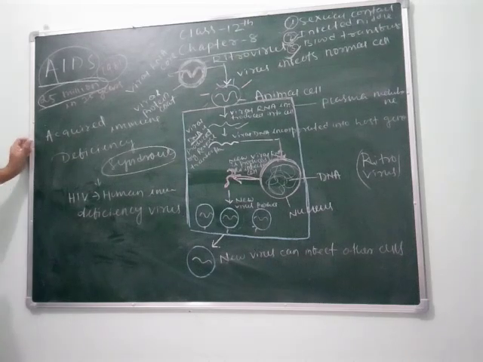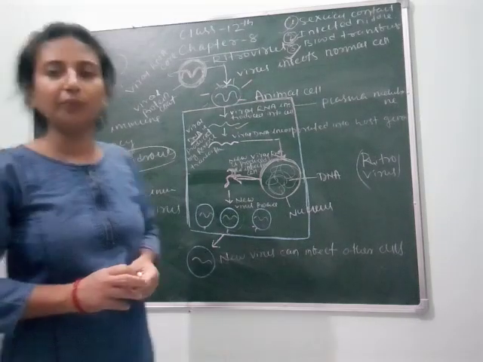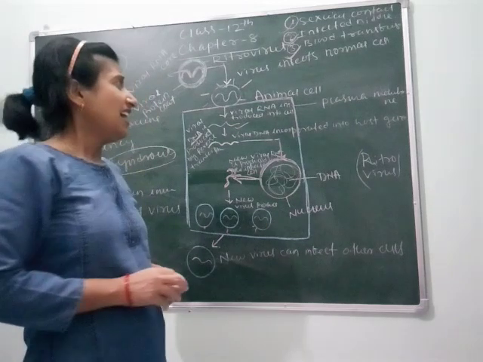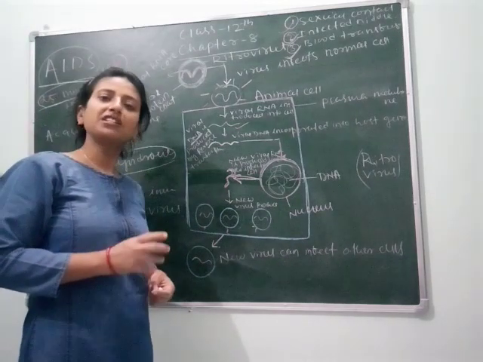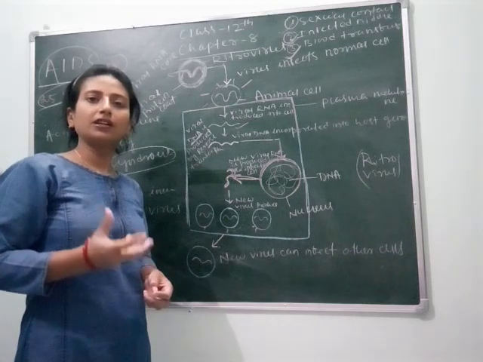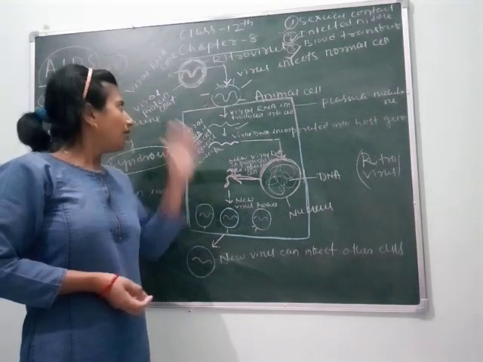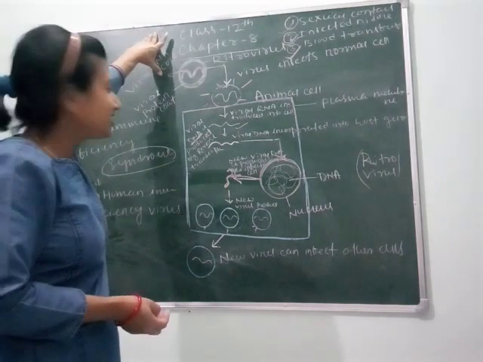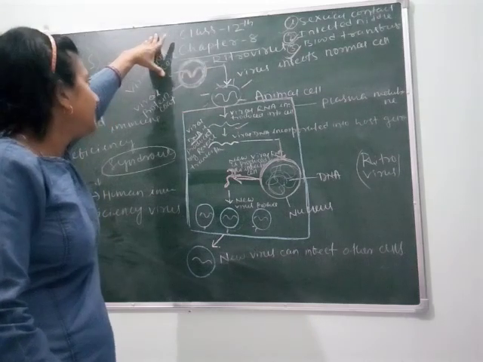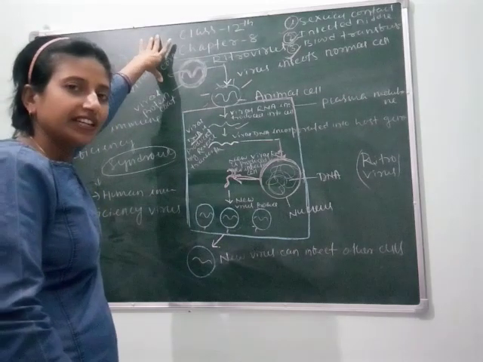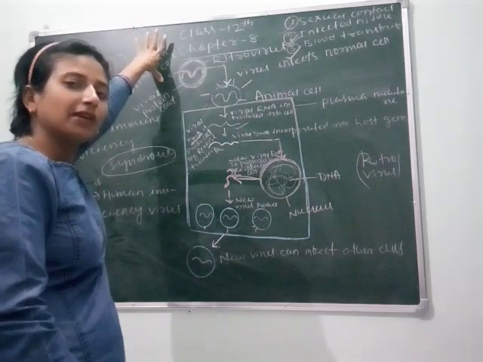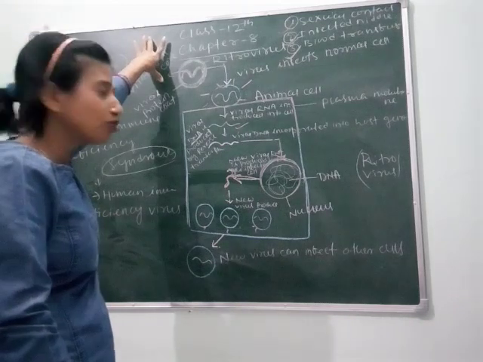Clear, students? So next, to create awareness among people, different organizations, meaning NGOs and governmental organizations, are giving advertisements for prevention of AIDS, to protect human beings from the dangerous situation of AIDS. They are creating awareness through televisions, radios, newspapers, about how to prevent AIDS and completely eradicate it, not only from our country but also from the world.